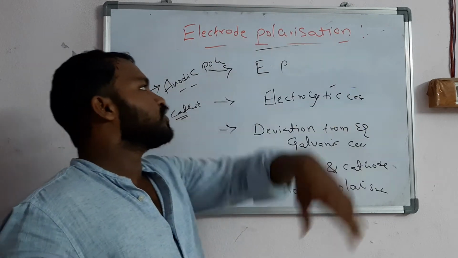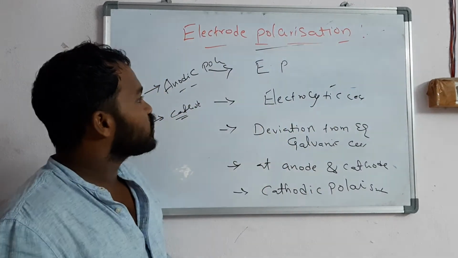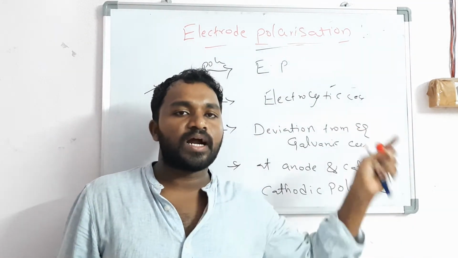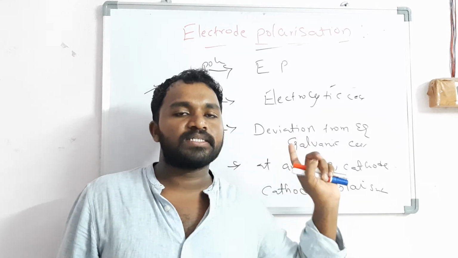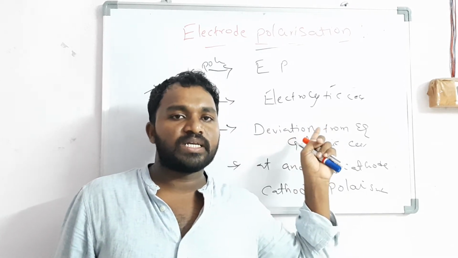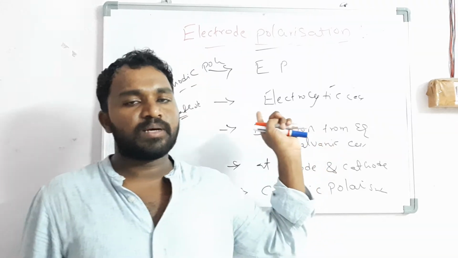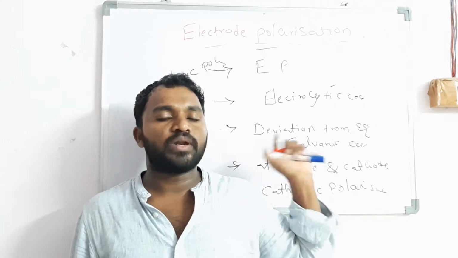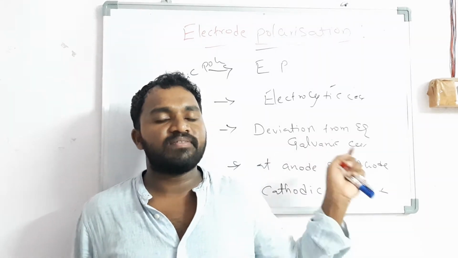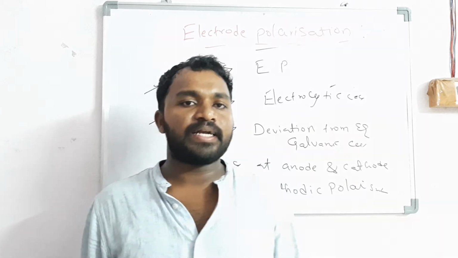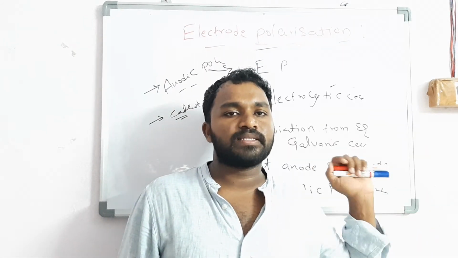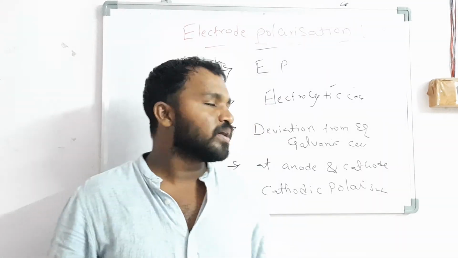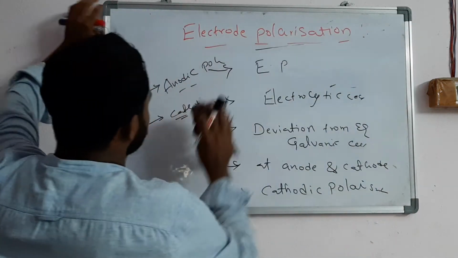For electrode polarization you need to write: a change in the electrode potential when direct electric current is passed through the electrodes is called electrode polarization. Second, polarization results in change in the potential when electric current is passed through the electrolytic cell. Next, polarization may also be described as the deviation from equilibrium when electric current is passed through the galvanic cell. Next, polarization occurs generally at cathode and anode. The most common form is cathodic polarization, and also we will write anodic and cathodic.